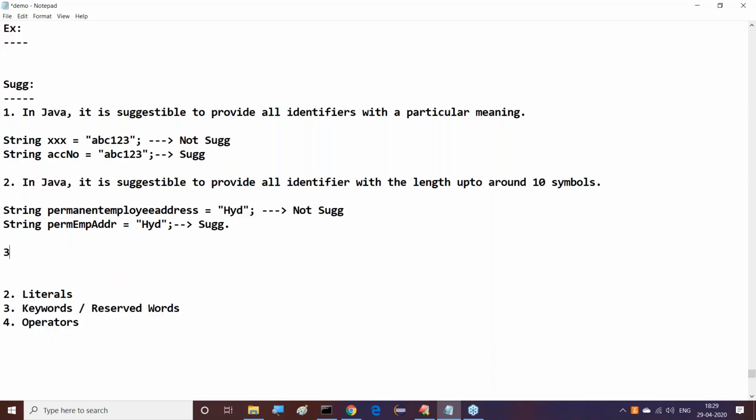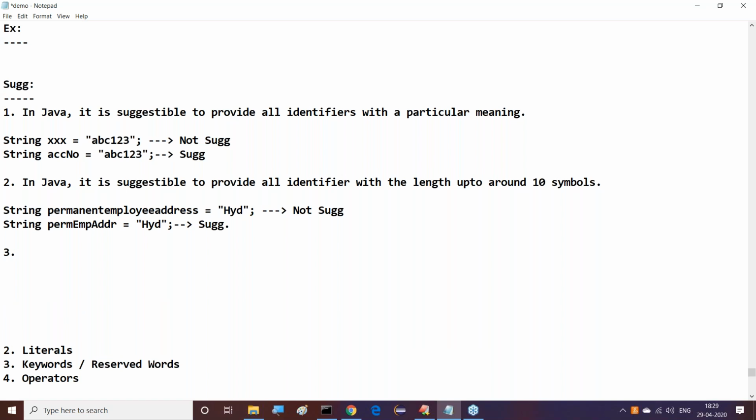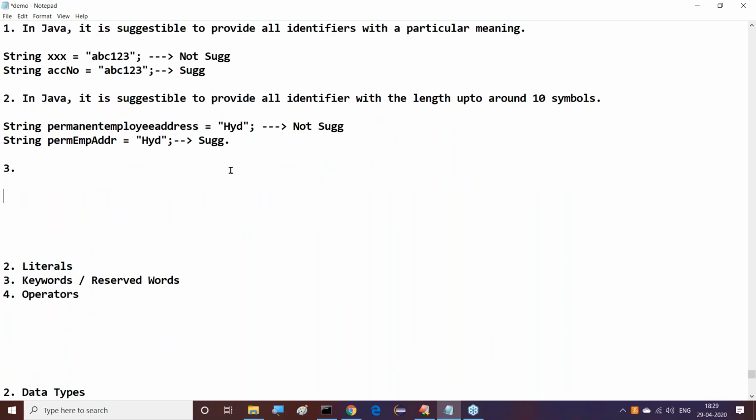Now the third point I'm asking you guys. Again we have to say which one is suggestible and which one is not suggestible. I'll write two statements now.